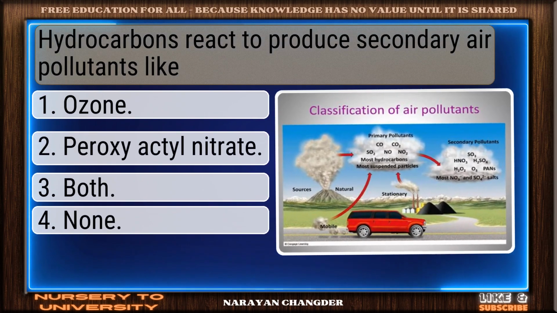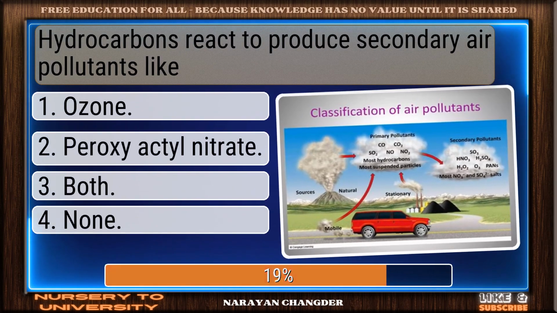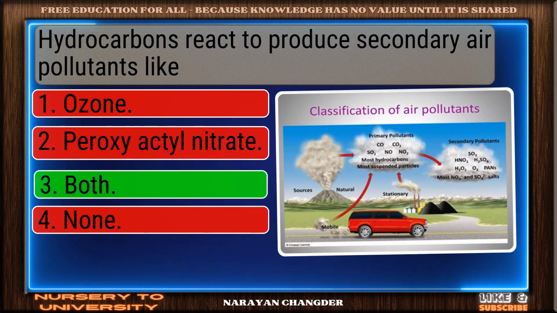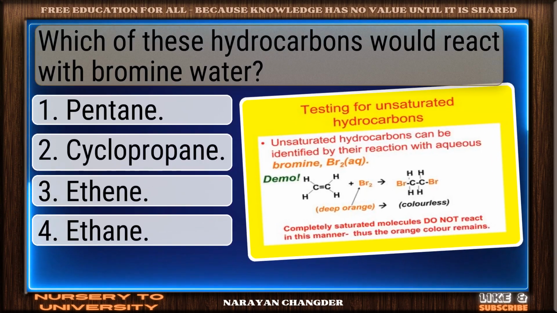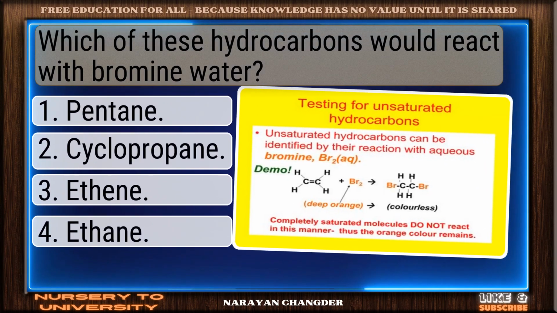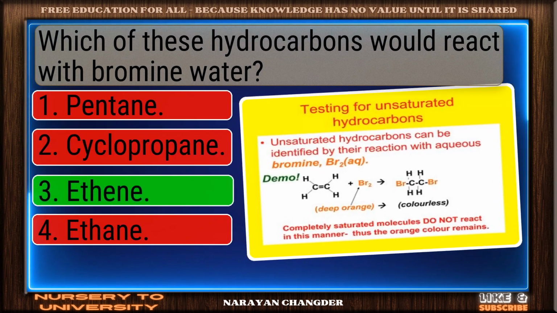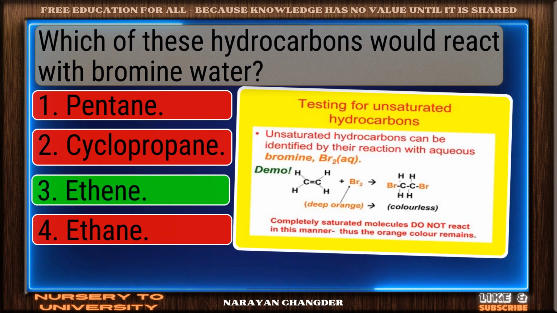Hydrocarbons react to produce secondary air pollutants like. Great job! Both is the accurate answer. Which of these hydrocarbons would react with bromine water? On track. Ethene is the correct answer.